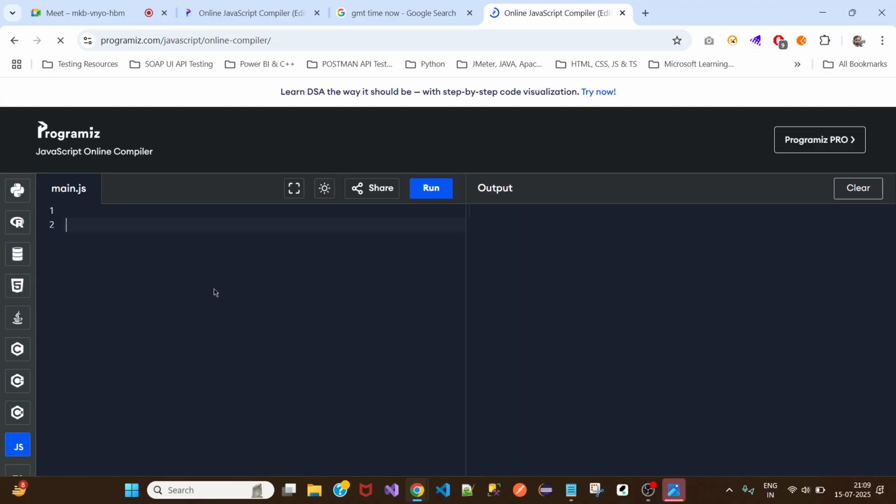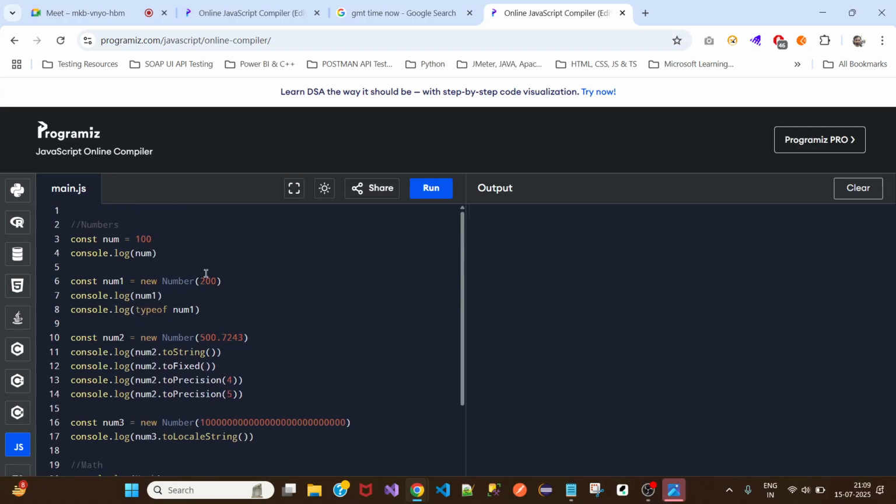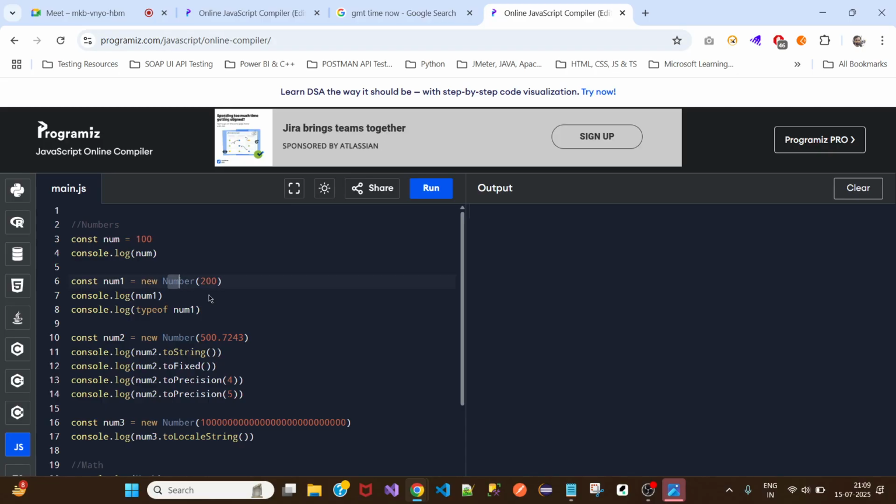We have another object named Number. Number is another inbuilt object of JavaScript, which we can use in our testing, in our scripting, or I can say in development as well. And how can we create the number object?